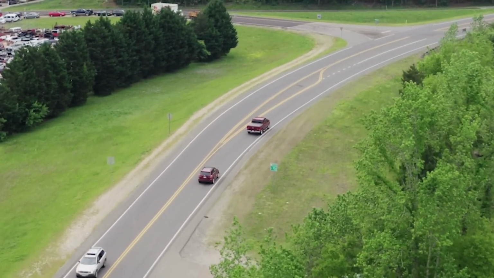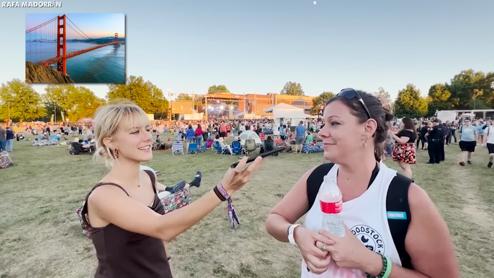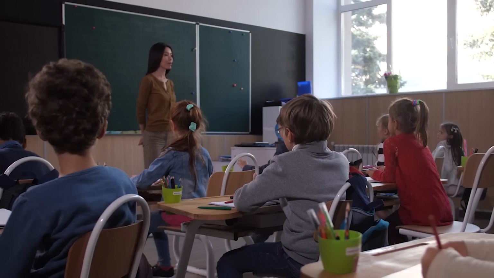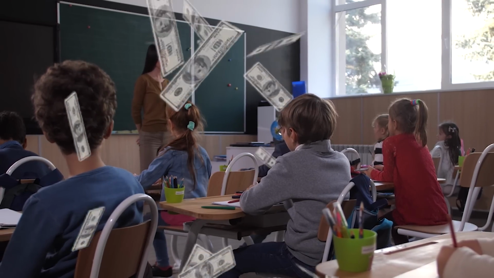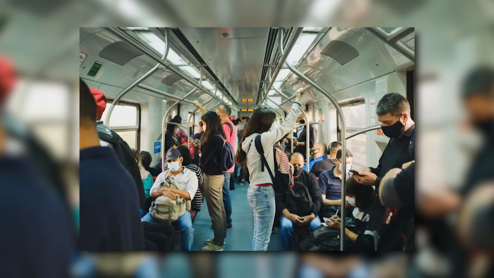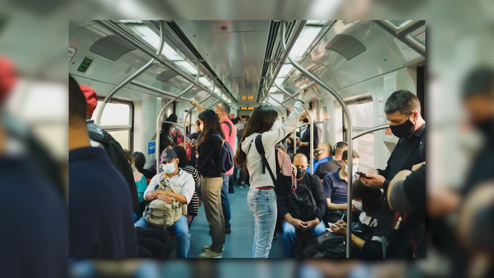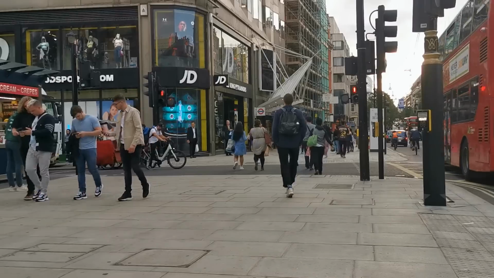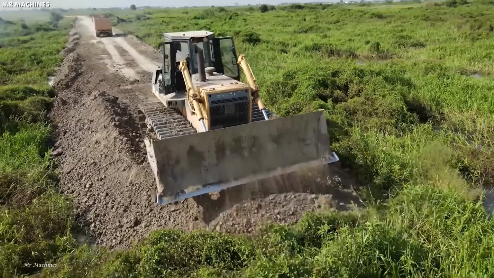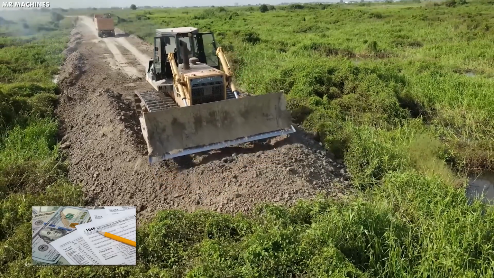At the same time, the country's roads, bridges, and public places are falling apart. Many schools do not have enough money to give kids a good education. Public transportation is outdated and slow. But while American cities and towns suffer, the government funds projects in foreign countries. People wonder why their roads are full of holes while new roads are built somewhere else with their tax dollars.